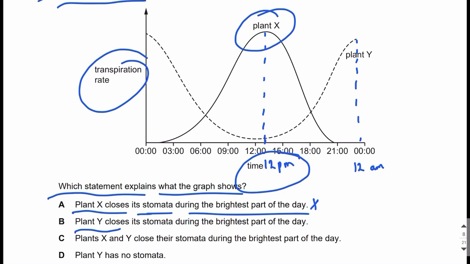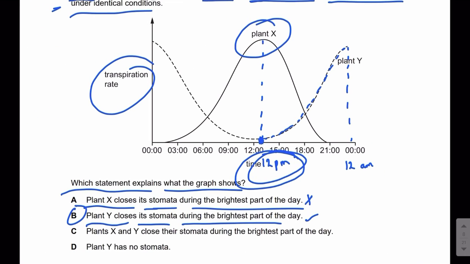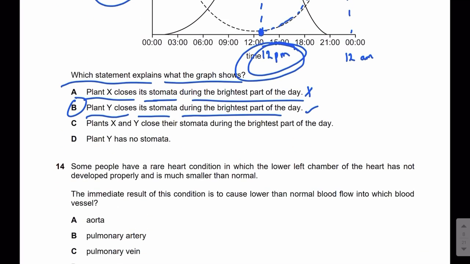So plant X is not closing its stomata during the brightest part of the day. Plant Y closes its stomata during the brightest part of the day. This is true. Why? Because plant Y has the least transpiration rate near 12 p.m., during the brightest part of the day. So plant Y is closing stomata during the brightest part of the day. That's why the transpiration rate is the lowest. Transpiration occurs via stomata, and if the transpiration rate is highest, most stomata are open, and if it is lowest, least stomata are open, right? So the answer is B.